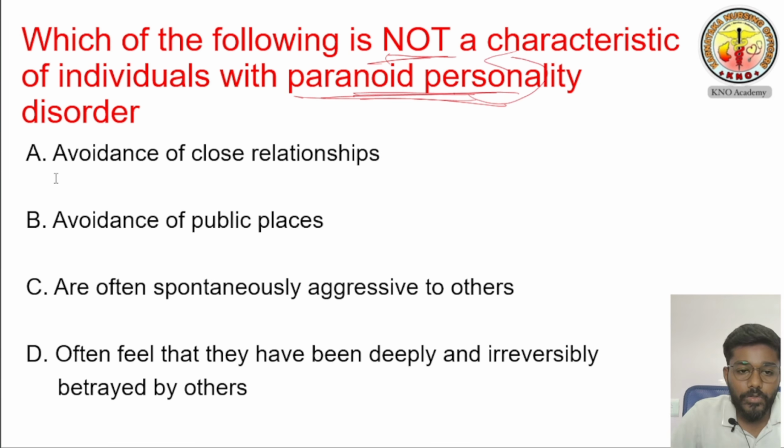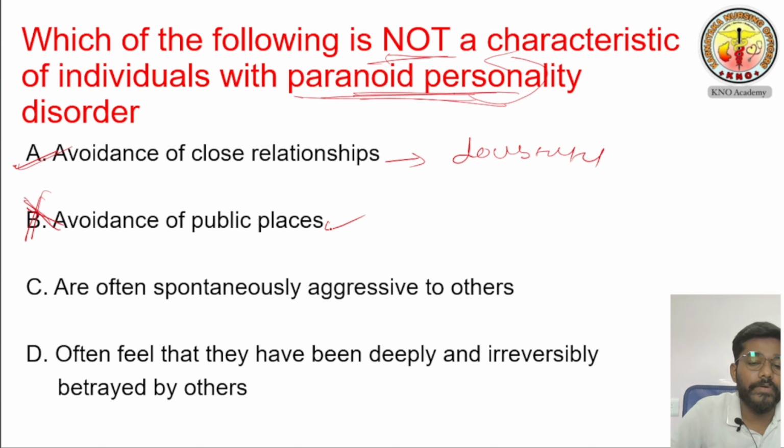We'll see option A first. Avoidance of close relationships. Yes, because this person is always in a doubtful manner. That's why there will be no close relationships. So option A belongs to paranoid personality disorder. Avoidance of public areas? No. This person cannot avoid public areas. He will go everywhere, wherever he wants he will go. He doesn't avoid public places and all.